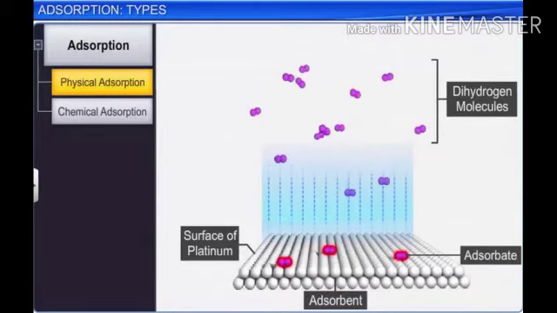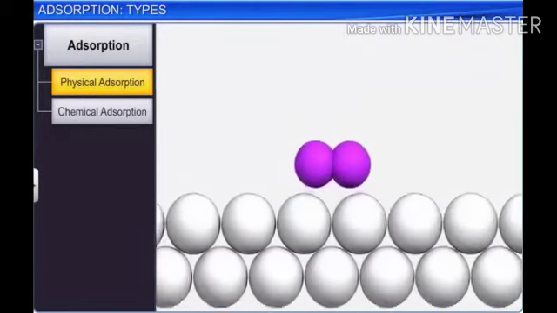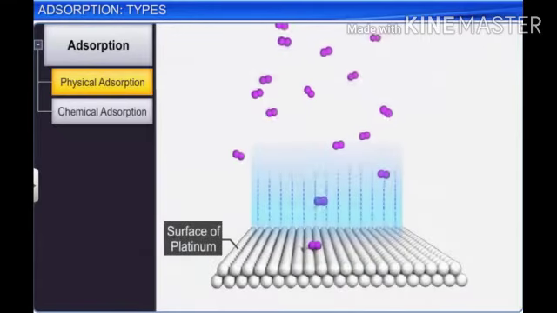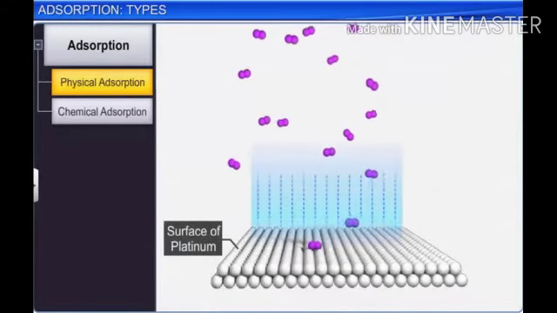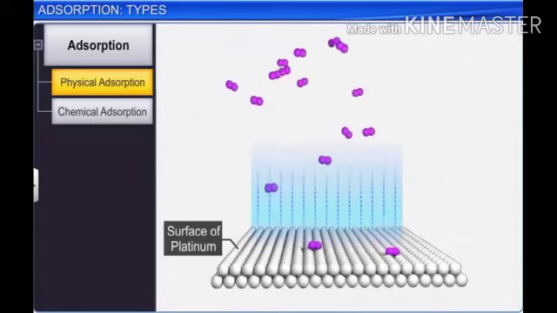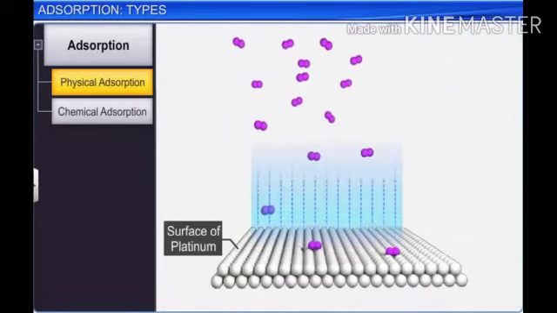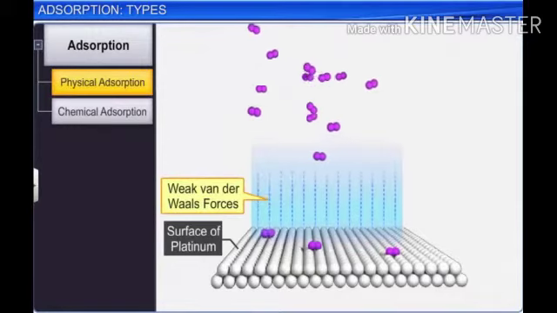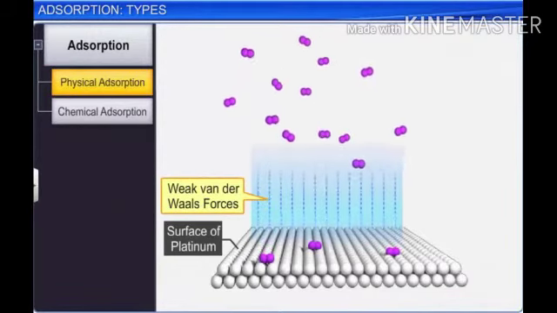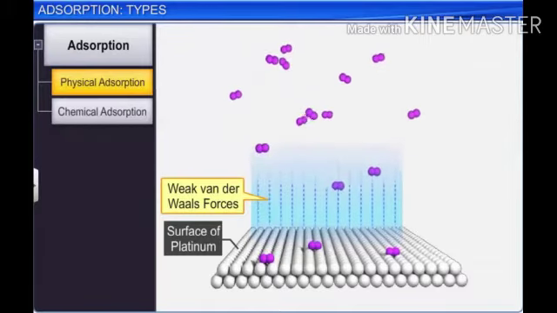Now note it down that there is no chemical bonding between adsorbate and adsorbent. Thus we can say that physical adsorption occurs when a gas accumulates on the surface of a solid by van der Waals forces of attraction without the formation of a chemical bond between the adsorbate and adsorbent.